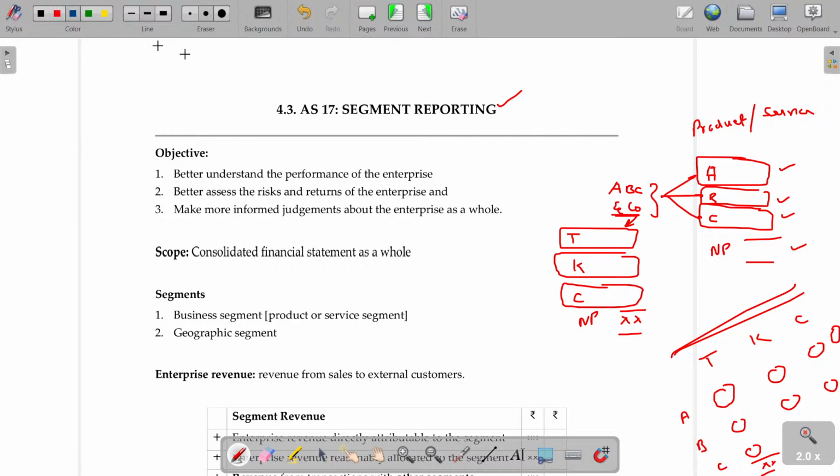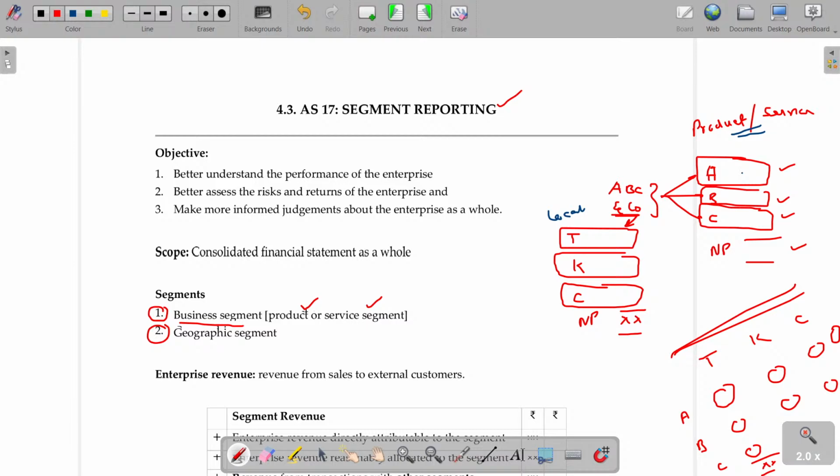Now, if I want to prepare separately for A, B, C, which are products, this is called business segment. This will be named as business segment, product wise or service wise. And the second part, if I classify using the locations, then it is called geographical segmentation. So segmentation could be based on the business nature or geographical segment.